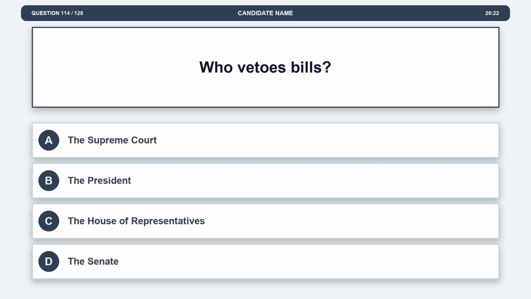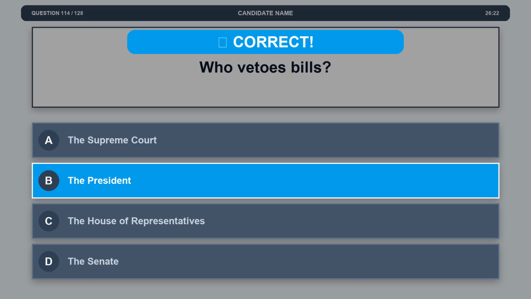Question 114. Who vetoes bills? Option A, the Supreme Court. Option B, the President. Option C, the House of Representatives. Option D, the Senate. The correct answer is option B, the President.